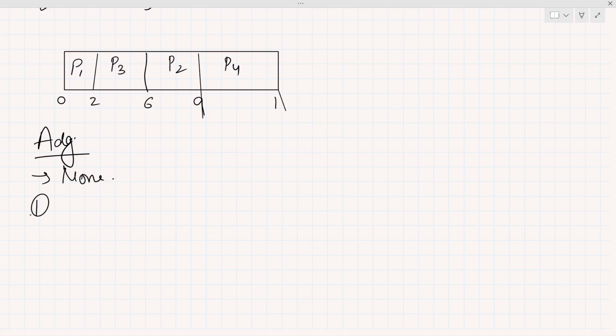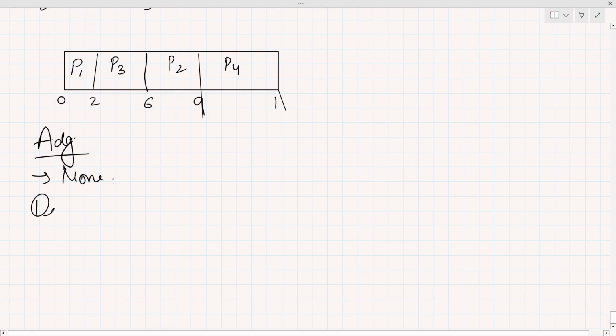In this scheduling, what does the scheduler do? The scheduler chooses the process that has a very high burst time. So definitely all the other processes go into starvation. All the other processes are affected because the bigger process gets the CPU, and the remaining processes will get the CPU after a very long time. So definitely starvation can occur, convoy effect can occur. So many things happen. That's why there is no advantage of this scheduling algorithm, and it is used nowhere in industry.